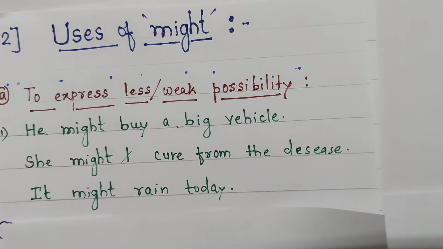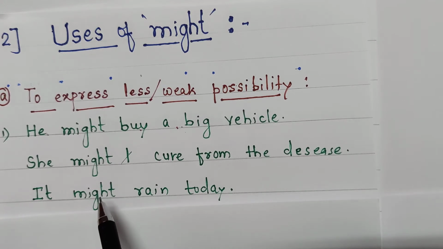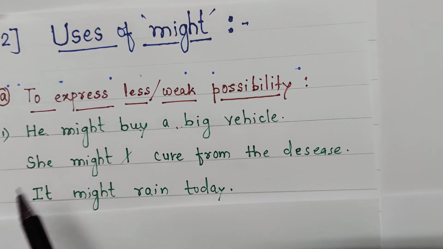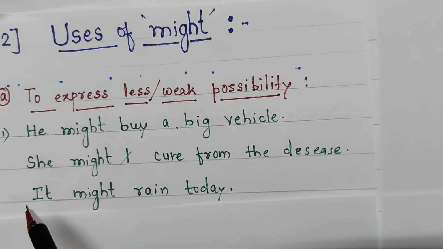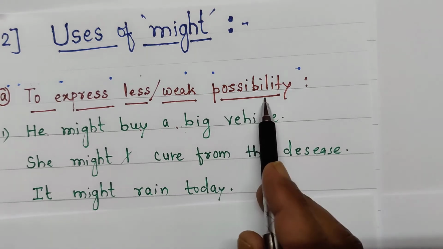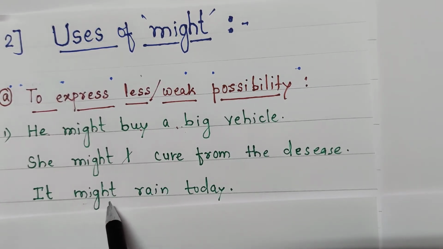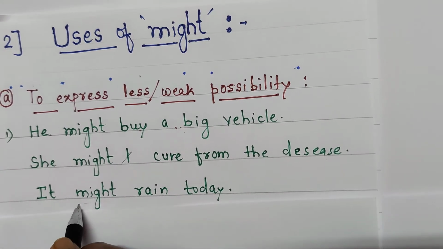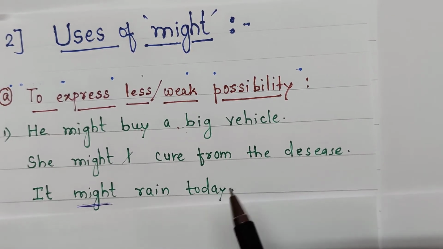Third one, it might rain today. In the previous sentence we used may, that it may rain heavily. It means there is a possibility, but if the possibility is weak, at that time we are going to use might. It might rain heavily. So do you understand the difference between using may and might? I think you would understand it in a better way.